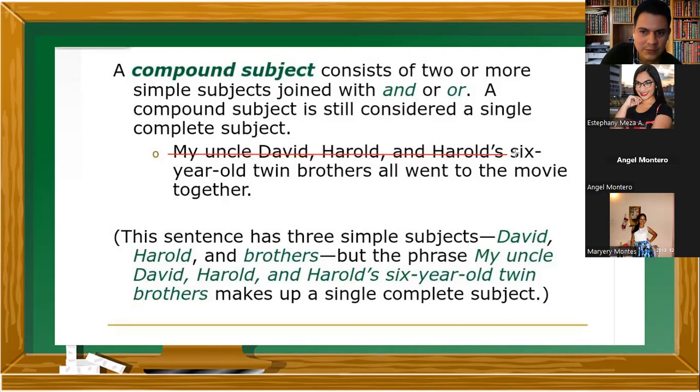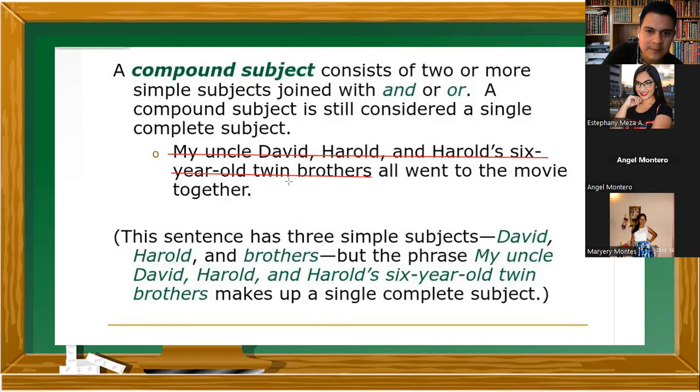Toda esa gente. Everybody. Ese sería el sujeto completo. Estamos hablando de todos ellos.